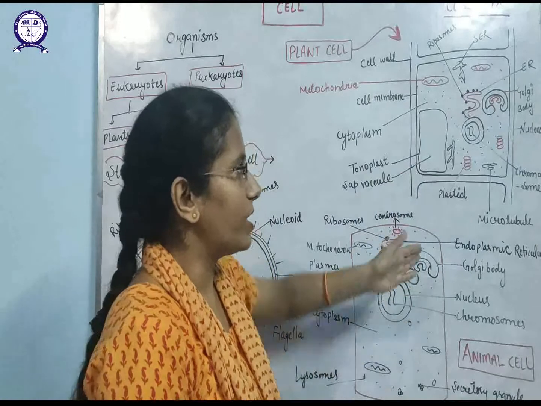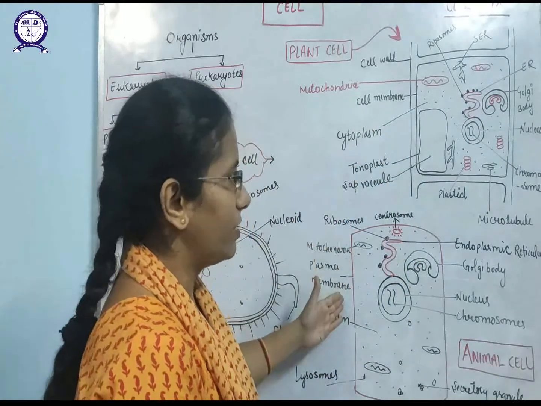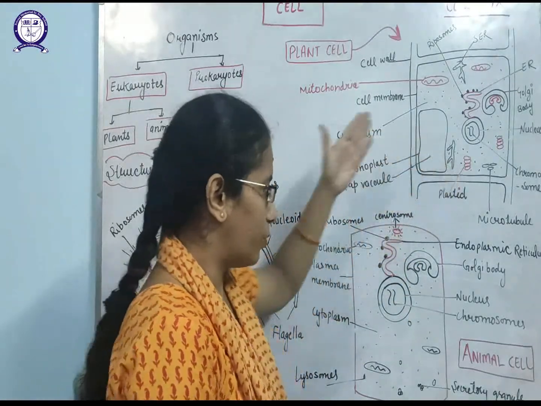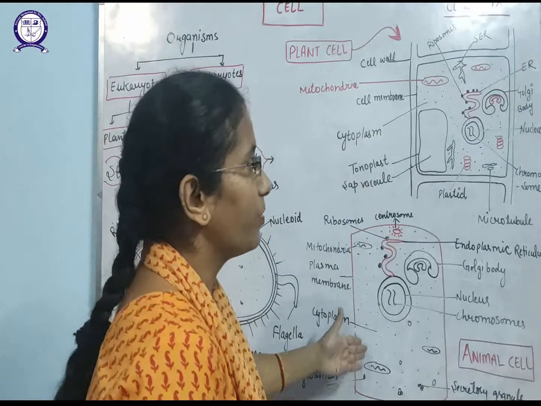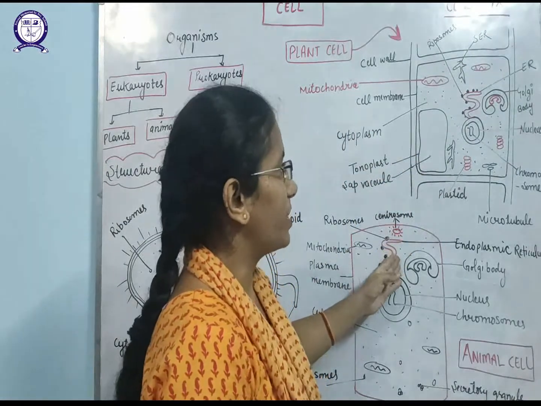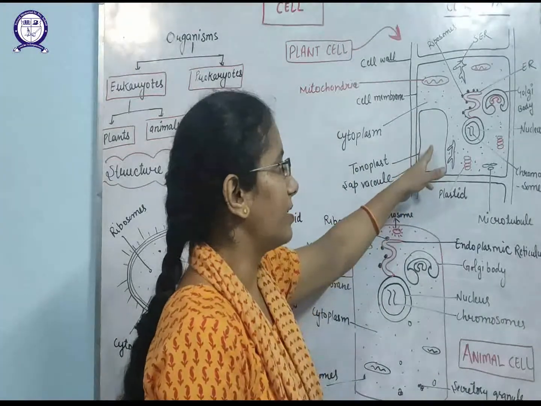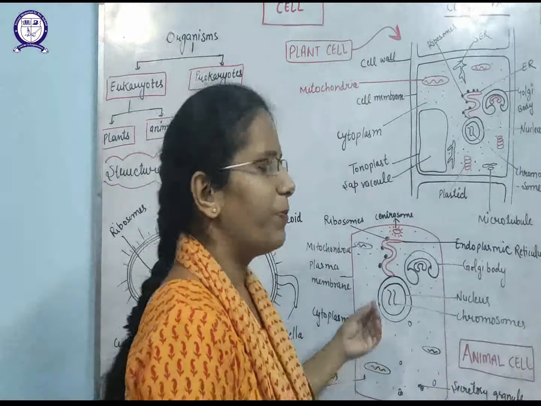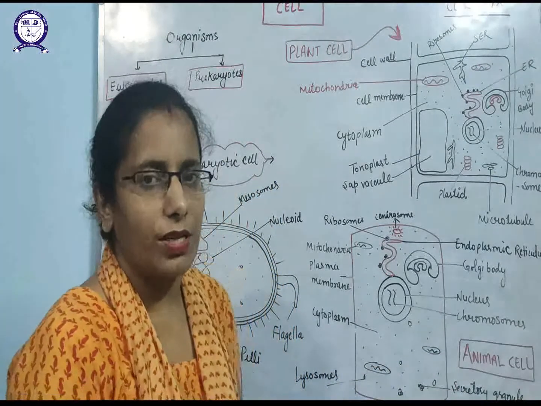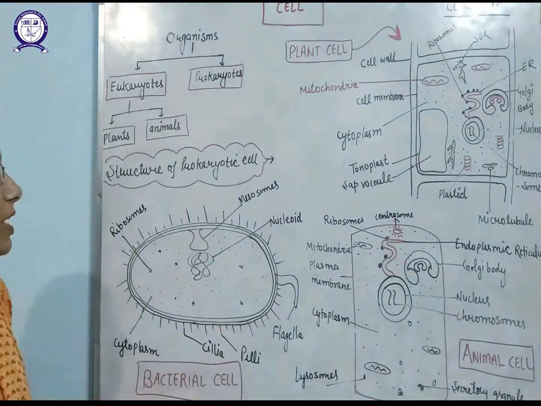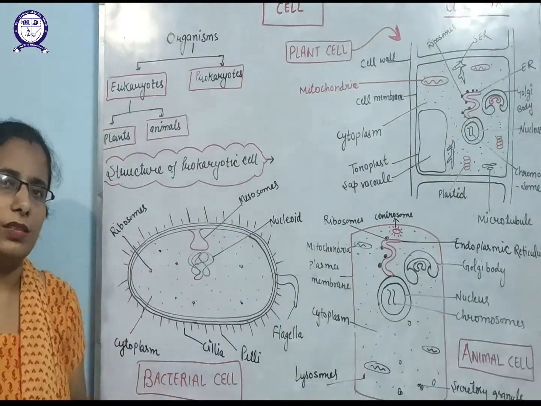So what is the difference? You can see the cell wall is present here, but the cell wall is absent here. Plastids are present over there, but plastids are absent here. You can see centrosomes are present here, but centrosomes are absent there. The vacuole is large in size in plants and smaller in size in animal cells. So these are the structures of the prokaryotic and eukaryotic cells. Thank you, beta.